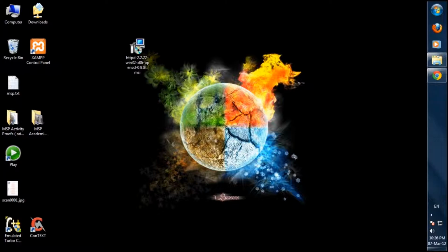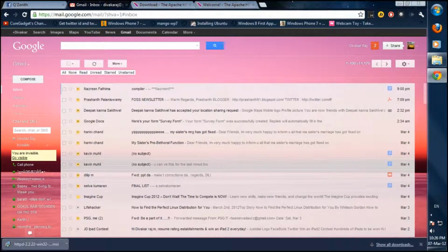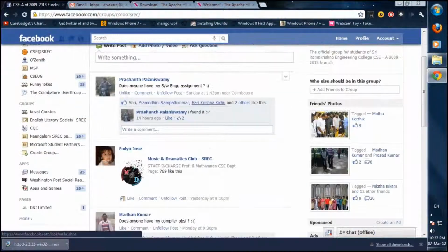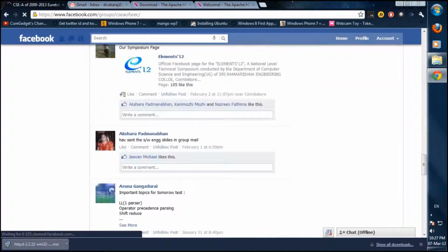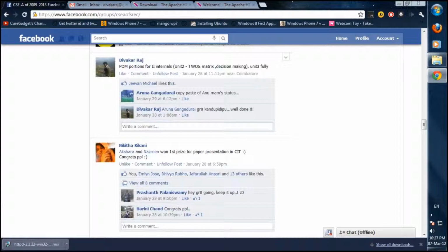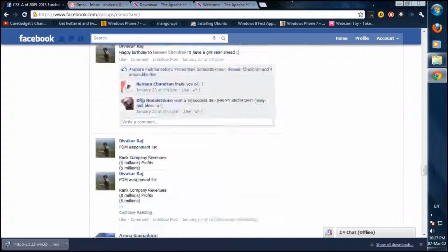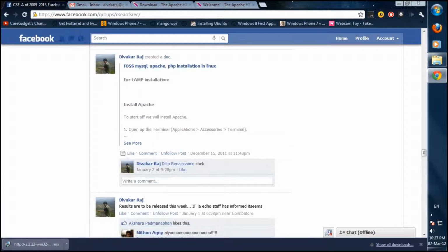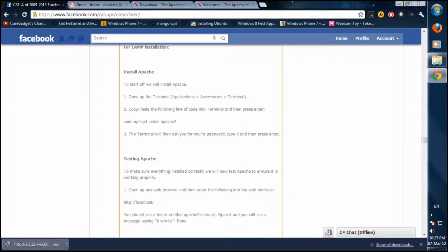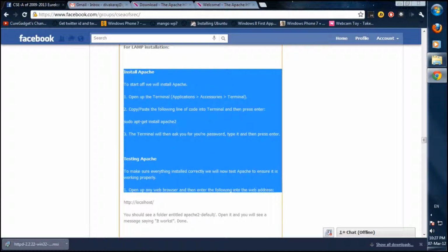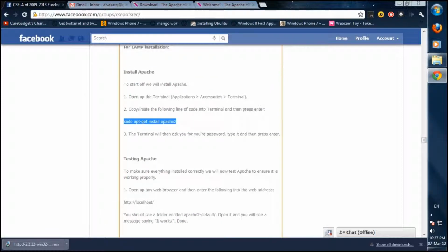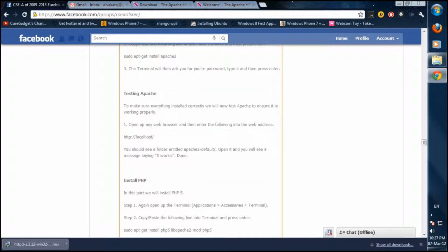Now, if you're using Ubuntu, just go to Facebook in our class group. I think around December 18th or some date, I posted the procedure for installation of Apache web server in Ubuntu. Just let me check it. Yeah, this is it. It's December 15th. Go through it, and you see here install Apache, testing Apache. It's just a command here. If you just type this command in the terminal, it'll install. And if you have to check, use this command, it'll check if it's working.